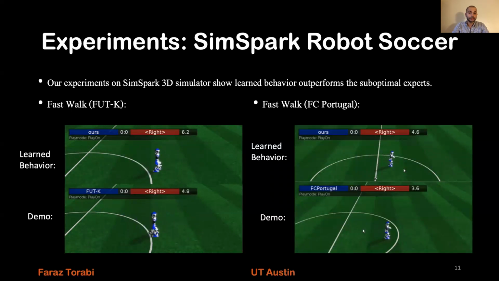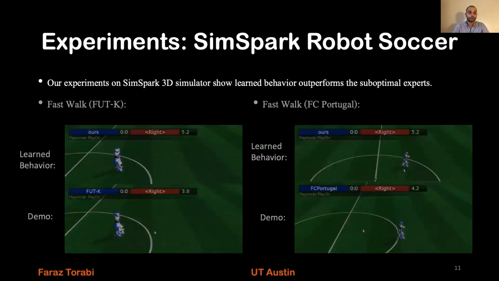The interesting thing here is that for each demonstration, the learned behavior is very similar to that demonstration, but it's different between the different demonstrations, even though they are optimized for the same reward function. As you can see, for FUT-K the steps are shorter, and for FC Portugal the steps are longer. So they are attempting to follow the demonstration while they are maximizing the reward function.